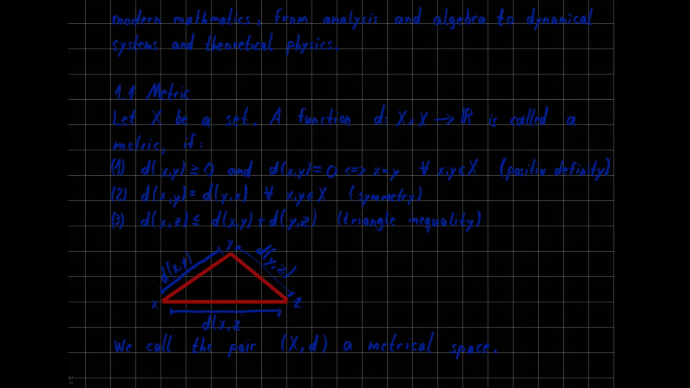Second, d of x and y is equal to d of y and x for all x and y element of X. We call that property symmetry. Thirdly, we're asking for d of x and y plus d of y and z to be greater or equal to d of x and z. We call that the triangle inequality. So basically what that means is that going directly from point x to z is a shorter distance than going from x to y and then from y to z. We call the pair (X, d) a metrical space.